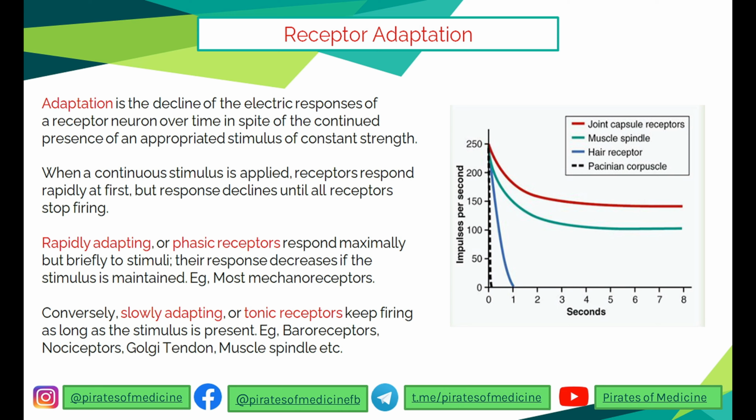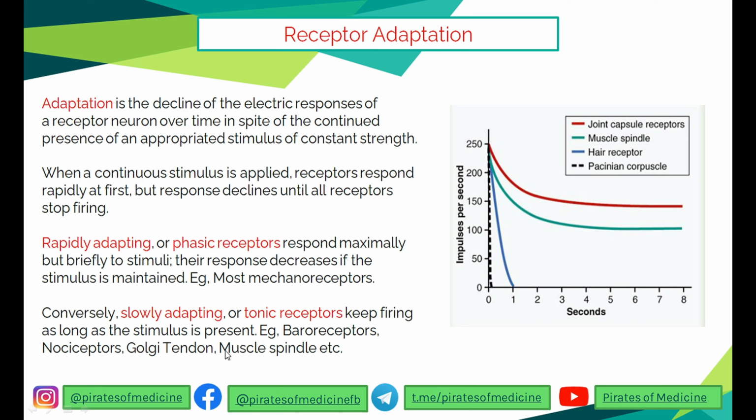So when a continuous stimulus is being applied, the receptors, first of all, respond rapidly, but then the response declines until all receptors stop firing. I think you understand this. Now all the receptors of the body, may it be baroreceptors, chemoreceptors, or the pressure receptors on the skin, can be divided into rapidly adapting or slowly adapting. Rapidly adapting receptors, or the phasic receptors as we call them, respond maximally but very briefly to the stimuli. Their response decreases if the stimulus is maintained, which we understood is true of most mechanoreceptors of the skin.